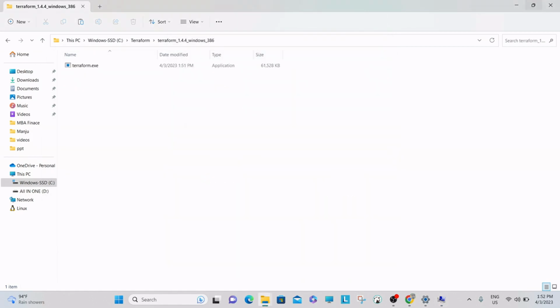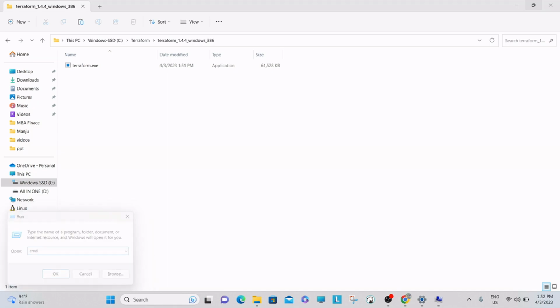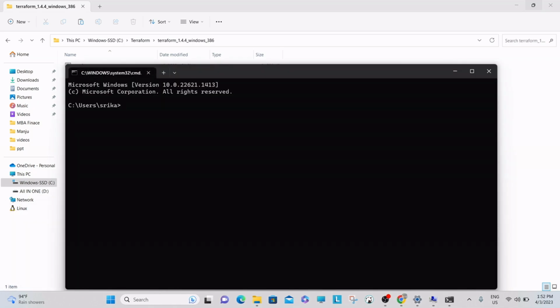Now open CMD and type terraform space minus minus version. See, now you can see that now my command prompt is able to detect the Terraform.